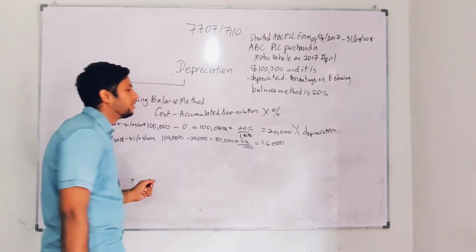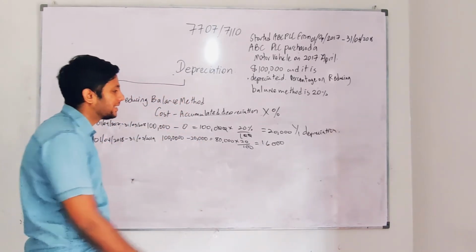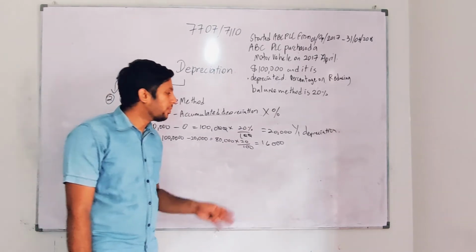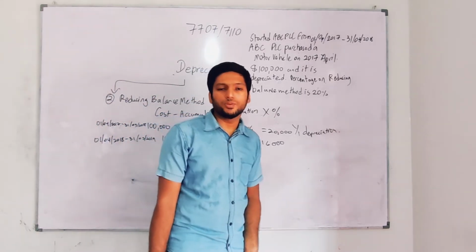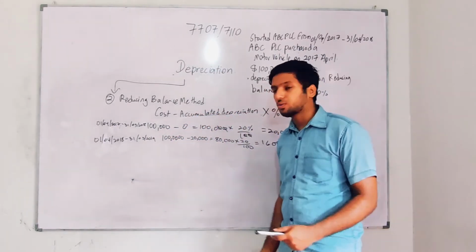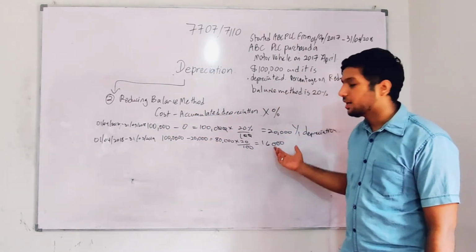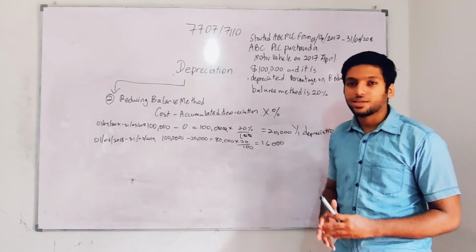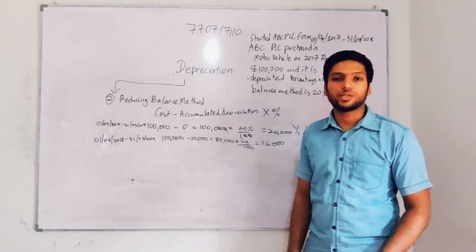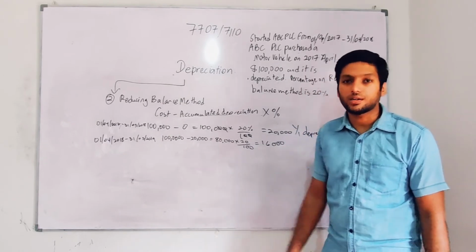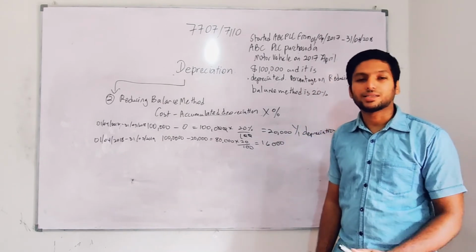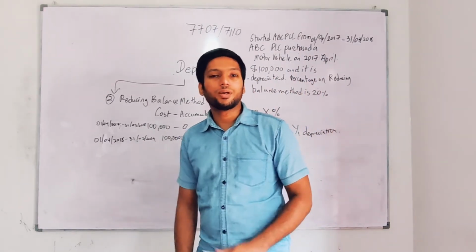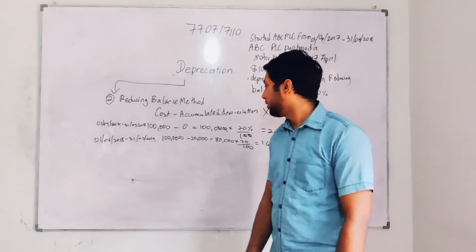And do you see that in the reducing balance method your depreciation is decreasing? This happens only in the reducing balance method. In the straight line method it is going to be the same, but in the reducing balance method in earlier years you will charge higher depreciation. That's an advantage of the reducing balance method, because in earlier years you charge higher depreciation, but in later years you will charge lower depreciation. So deducting a provision early itself is a good thing, because in the last few years you can use the asset for a longer period than in the straight line method. But in the straight line method it's not like that. You're going to use the same amount every year, so you need to allocate a big fund of money every year in order to reduce the balance.